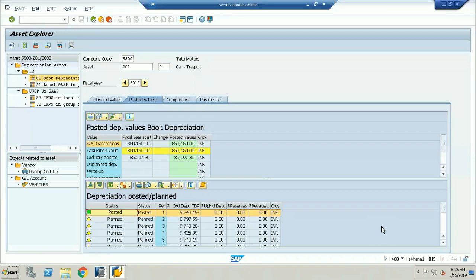Please don't open any books or systems in front of you, because in the certification we are not allowed to open any kind of books or system. We have to write the certification. At least tell me what is the new program for the depreciation calculation. FAA_DEPRECIATION_POST. That's the new program, right? AFAB is the transaction code.